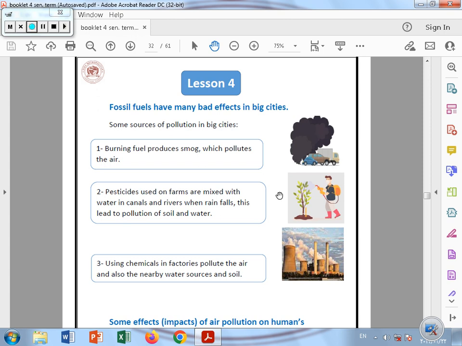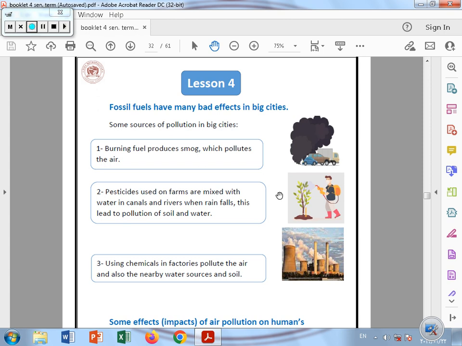Okay, and in this lesson we are going to talk about the bad effects of burning the fossil fuels. We said that some sources of the pollution in the big cities come from burning the fuels, like burning the fuels inside the cars, which produces smog and fumes that pollute the air.